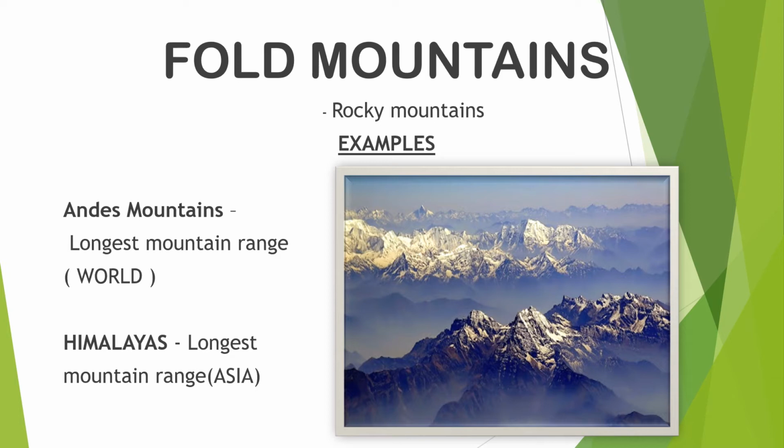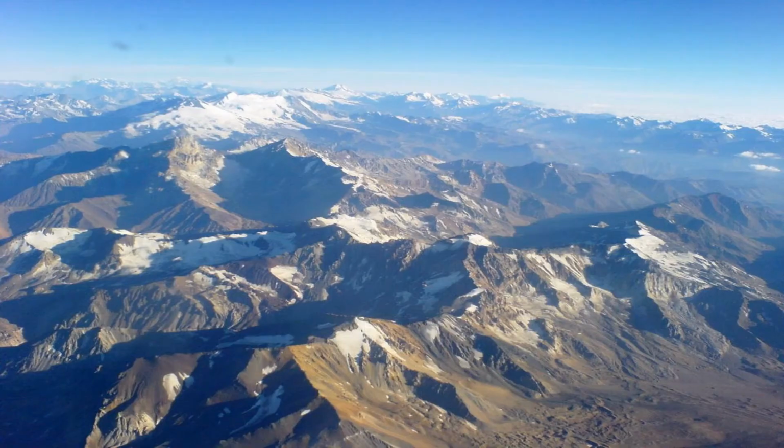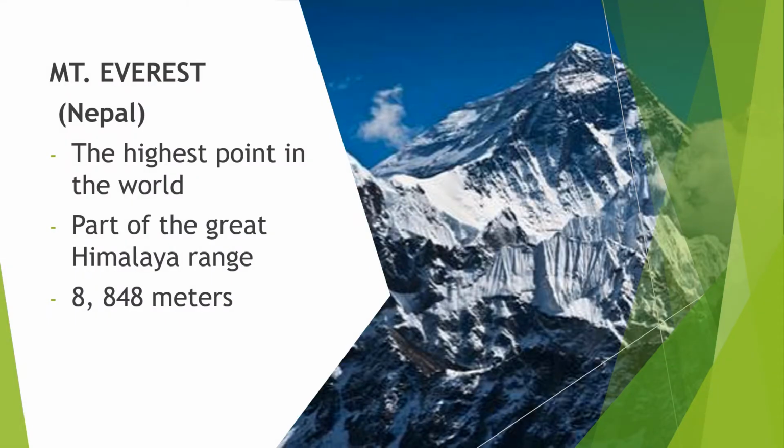The Andes Mountains is the longest mountain range in the world, as you can see in that picture. Next up, we have the Himalayas. The Himalayas is the longest mountain range in Asia. As you can see in this picture, we have the Himalayas right here. This is very beautiful. Another example is Mount Everest.